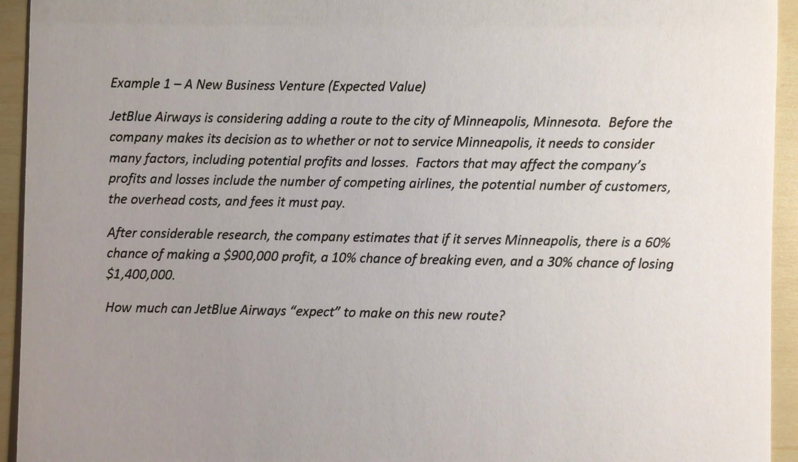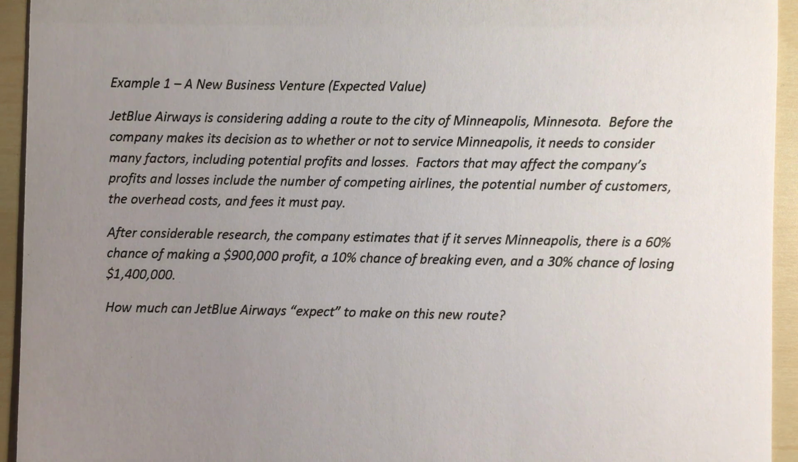So let's look at this first example here. JetBlue Airways is considering adding a route to the city of Minneapolis, Minnesota. Before the company makes its decision to whether or not to service Minneapolis, it needs to consider many factors, including potential profits and losses. Factors that may affect the company's profits and losses include the number of competing airlines, the potential number of customers, and overhead costs and fees it must pay.